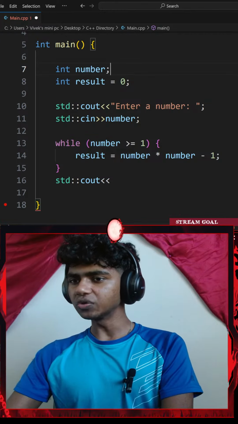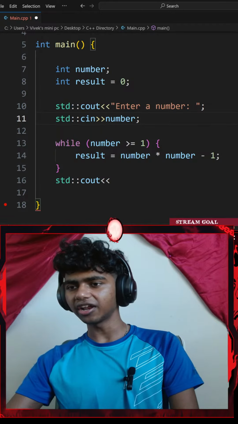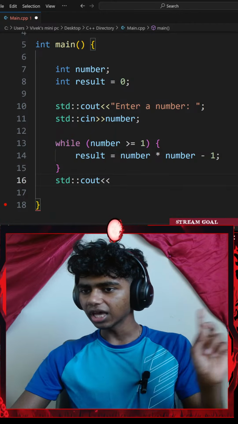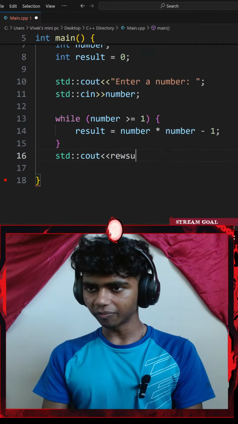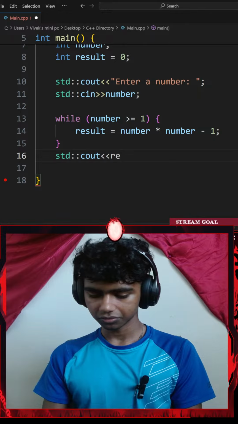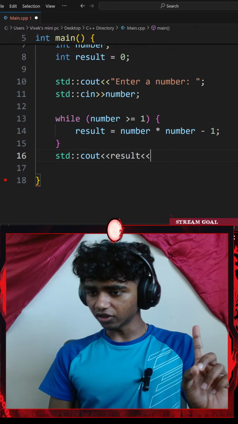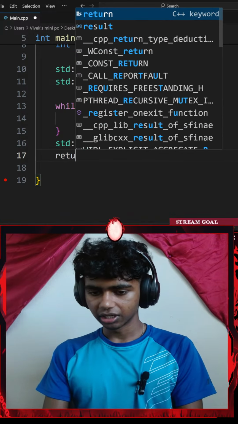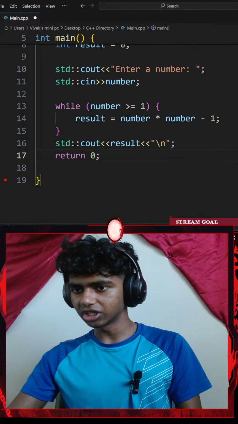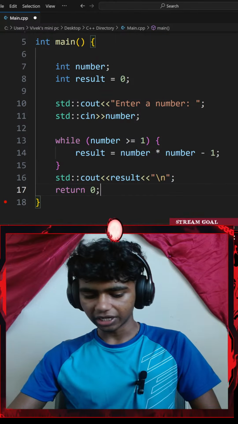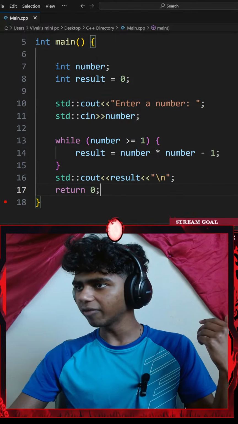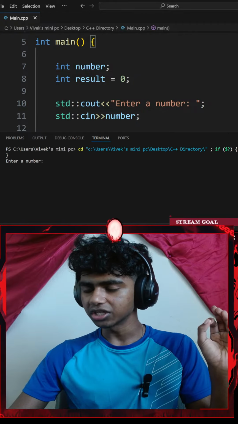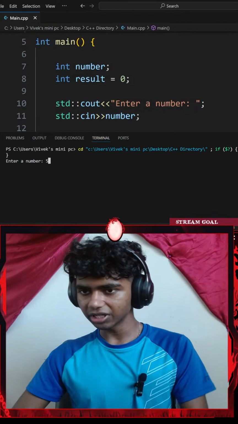Okay, I think when my user enters a console standard input, that initializes my number, gives it a value, maybe. Okay, I could go with standard console output of my result. There we go, with another insertion operator of a newline ending with a semicolon. Lastly, let me return 0. Okay, perfect. Let me add a control S to save my code, and if I were to run the command, okay, it's gonna say enter a number. I'll go with something like 5.